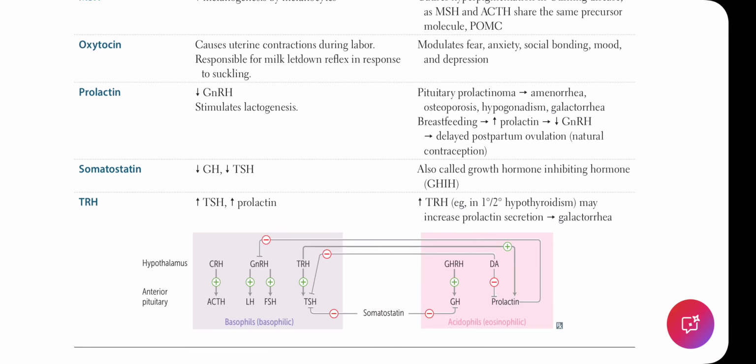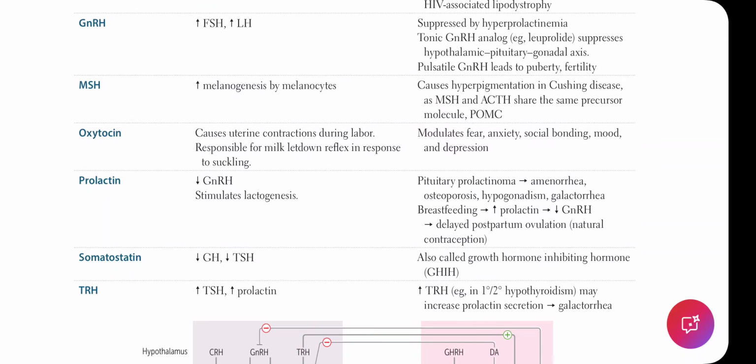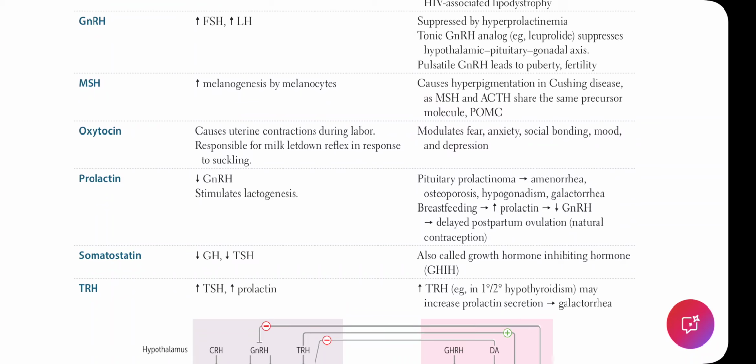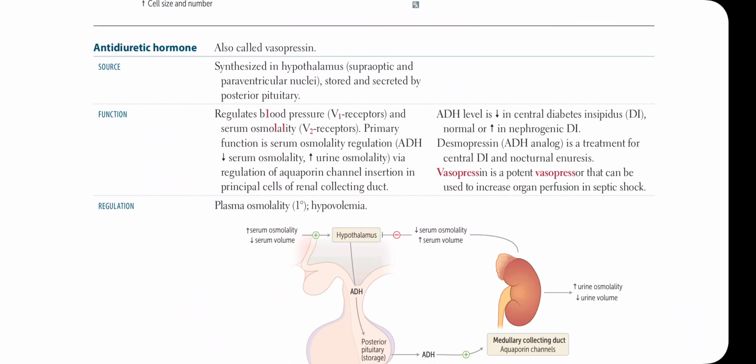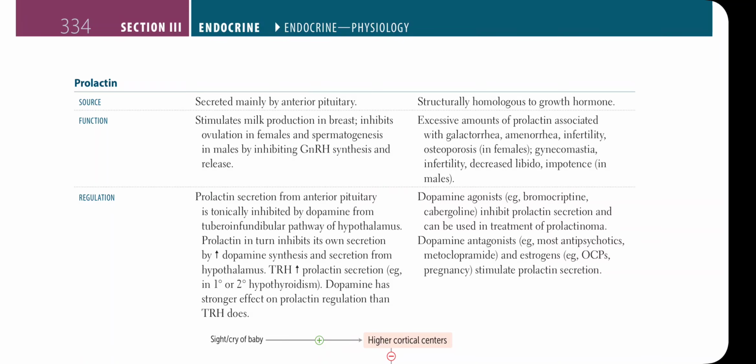If you remember clearly, we said prolactin decreases GnRH and stimulates lactogenesis, and then we talked about pituitary prolactinoma, which causes amenorrhea, osteoporosis, hypogonadism, and galactorrhea. Breastfeeding can cause an increase in prolactin, therefore decreasing GnRH production, and this causes delayed postpartum ovulation, therefore used as natural conception control by some people. So again, back to the prolactin page. Here you'll see that it stimulates milk production in the breast, inhibits ovulation in females and spermatogenesis in males by inhibiting GnRH synthesis and release.